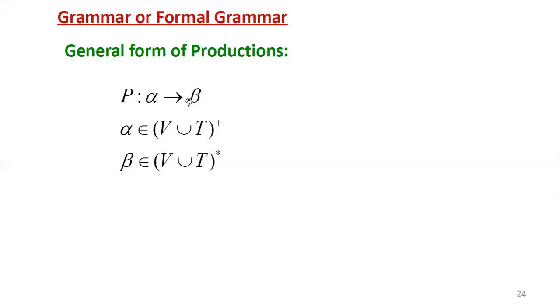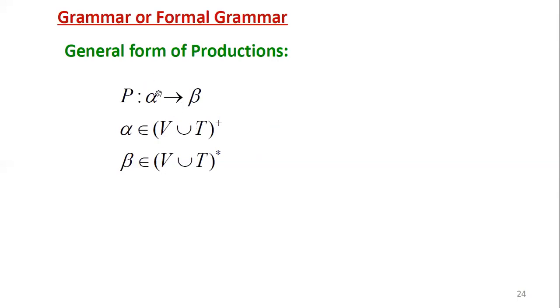Then what is alpha and what is beta? Alpha is the left hand side of the production. Beta is the right hand side of the production. The left hand side and right hand side are separated by the unidirectional arrow. Whatever symbols are on the left of the arrow form the left hand side, and whatever symbols are on the right form the right hand side of the production.